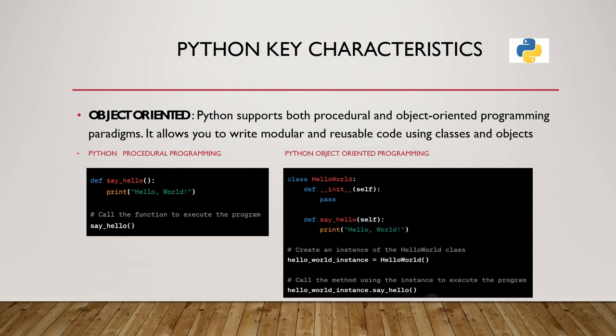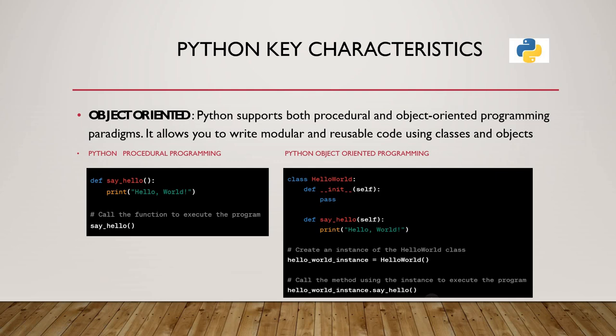Coming to the third key characteristic, it is an object-oriented language. Here you can see that Python supports both procedural and object-oriented programming. This means that in Python we can use both procedural programming and object-oriented programming. Here I have differentiated how procedural programming looks and how object-oriented programming looks.